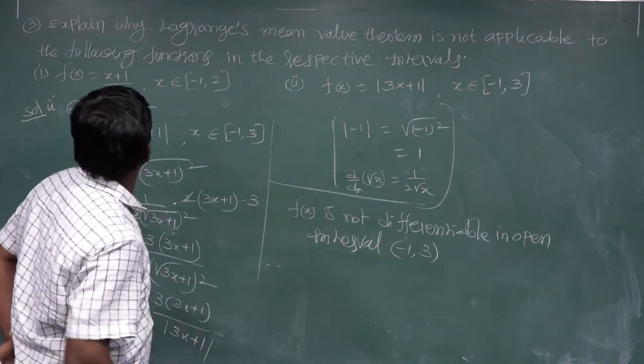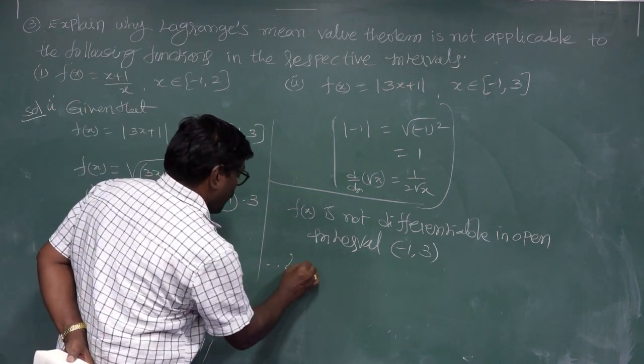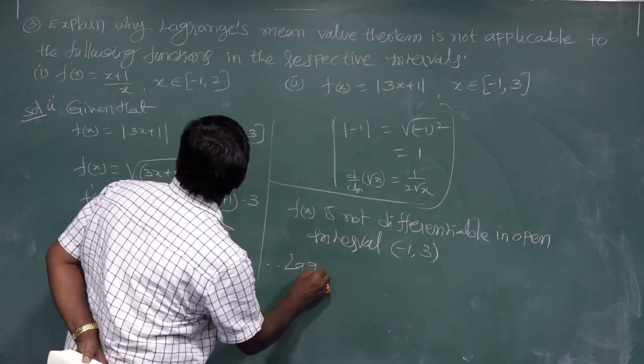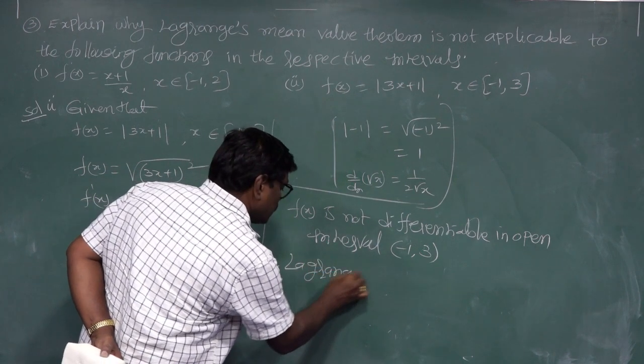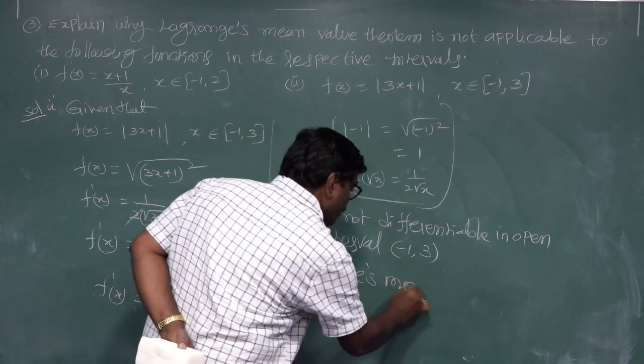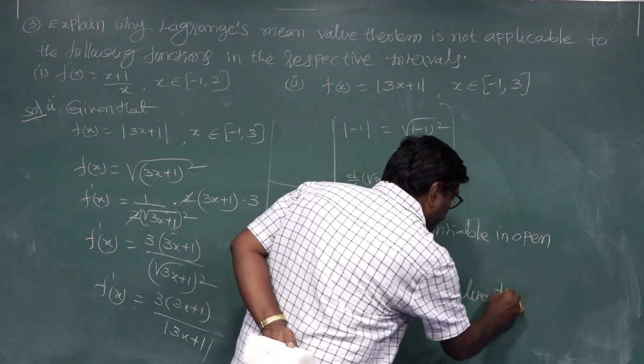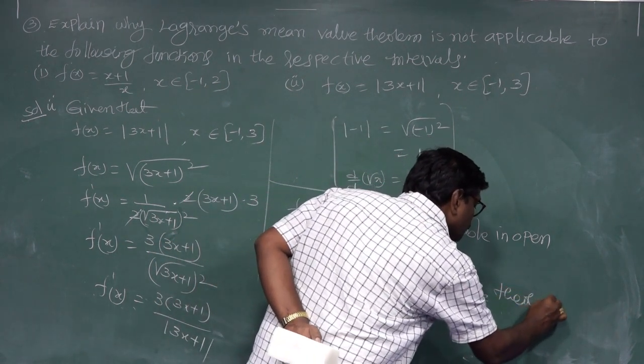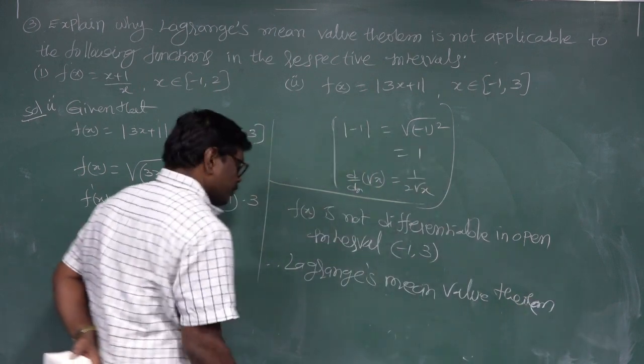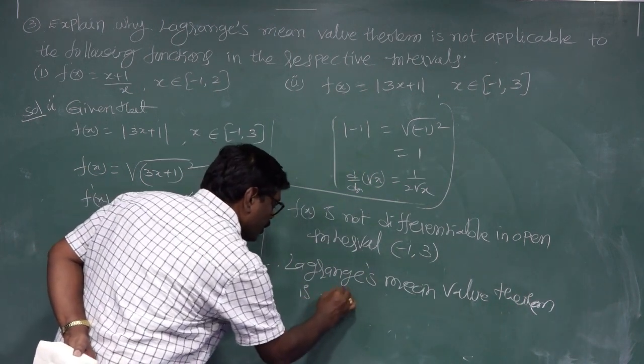Therefore, Lagrange's mean value theorem is not applicable.